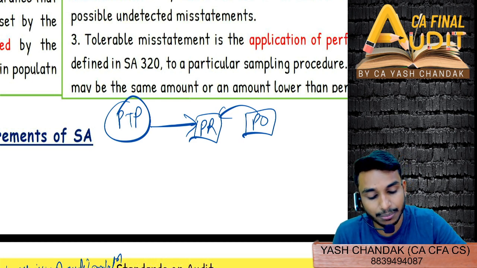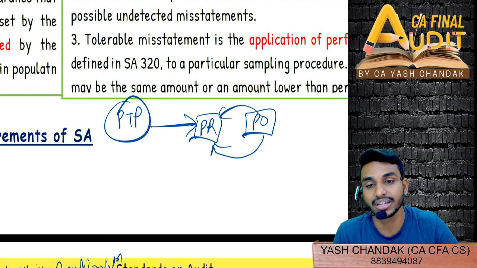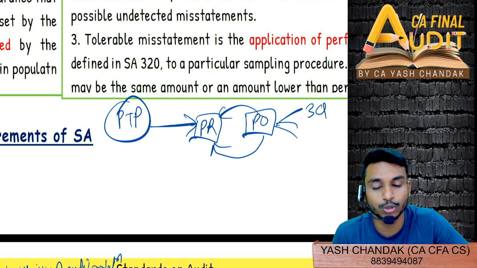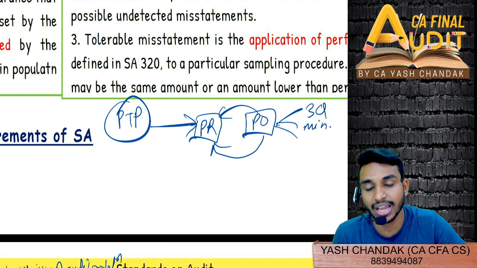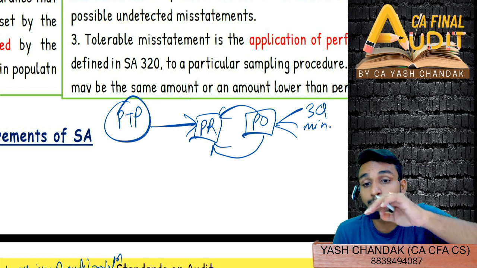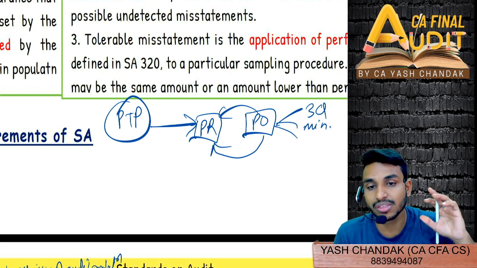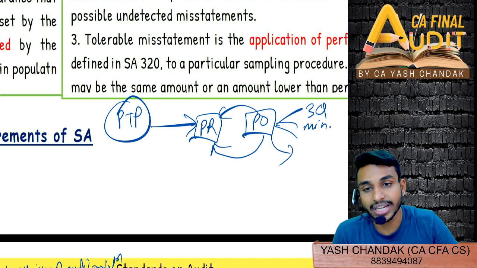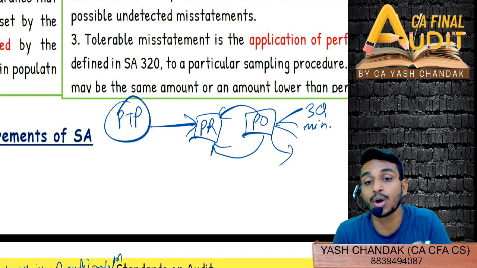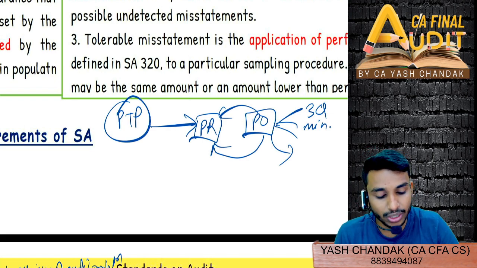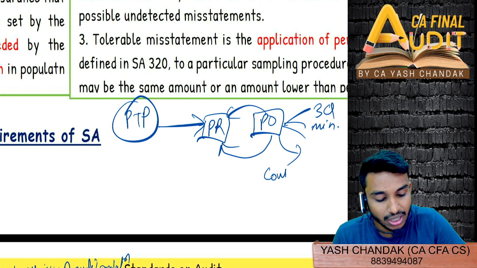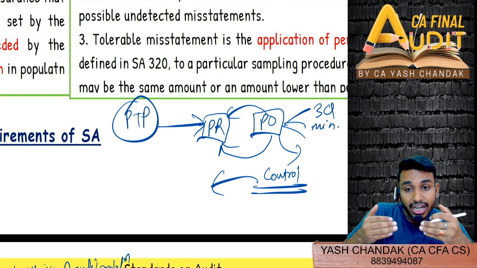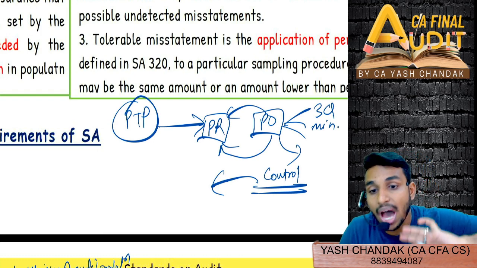And if any deviation is there, any deviation with respect to any of the controls that I told you, suppose three quotations should be there, minimum quotations should be accepted. Similarly, PO amount should be equal to PR amount in terms of quantity. So if there is any deviation where control is failing, where PO is not approved, where PR or PO is created without any prior checking that material is there or not. So in case there is a deviation in any of the controls, then is that deviation within our tolerable limit for us to pass this control?